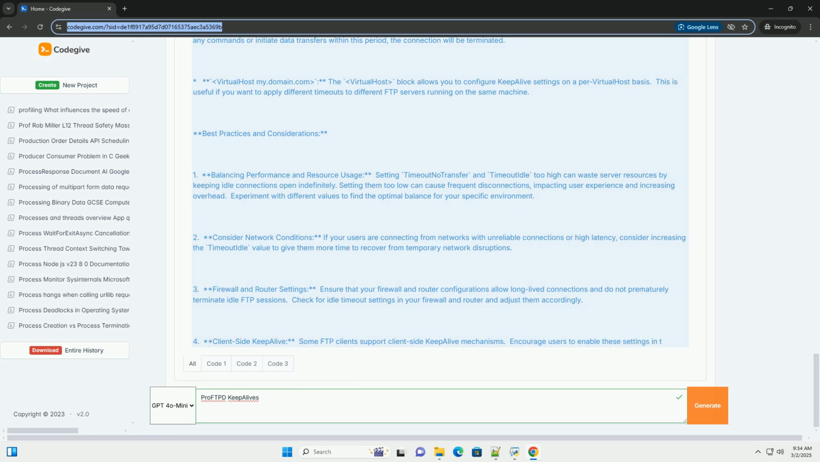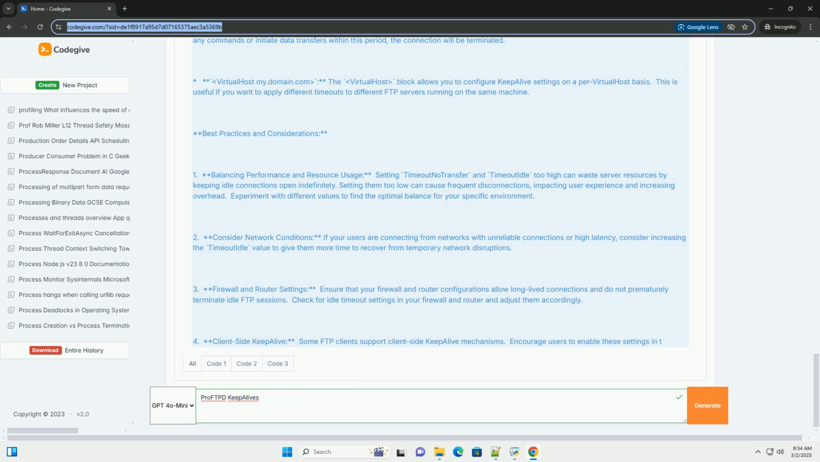ProFTPD provides detailed logging capabilities, making it easier to diagnose these issues. 6. Impact of NAT. Network address translation (NAT) devices can sometimes interfere with KeepAlive mechanisms. If you're experiencing issues with disconnections when using NAT, consider increasing the timeout idle value or using a more robust KeepAlive solution that is NAT aware.